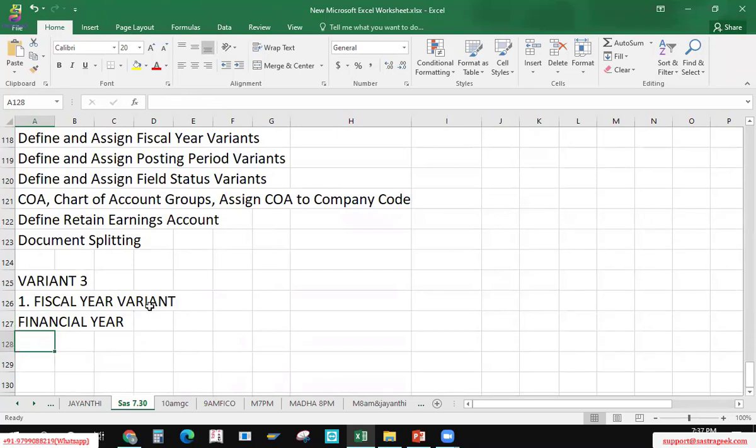As we discussed earlier, it can be April 2021 to present. If I take the present financial year as an example, April 2021 to March 2022. Agree?